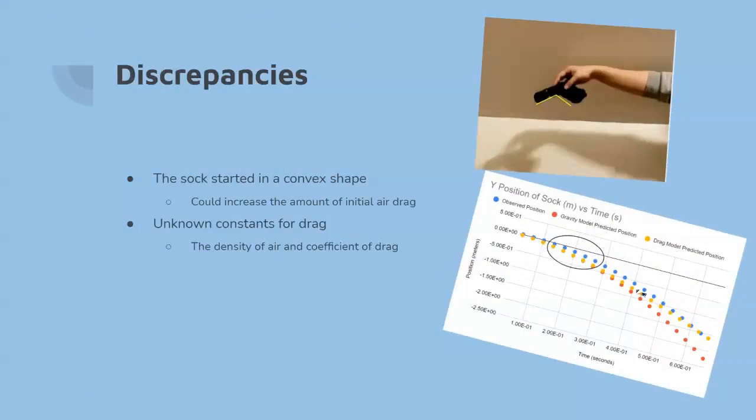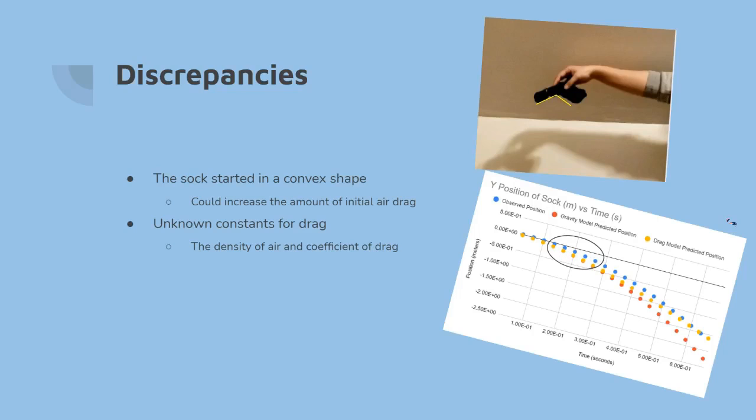With these results, we actually have some discrepancies in my own experiment. The first one being the sock actually started in a convex shape, which is right here, because I was holding it at a point in the middle. This could actually increase the amount of initial air drag on the sock, thus slowing it down in real life a lot more than what should have happened. So you can see this discrepancy right here, as both of the models have predicted positions a lot lower than what the actual observed position of the sock is. That could be a reason.